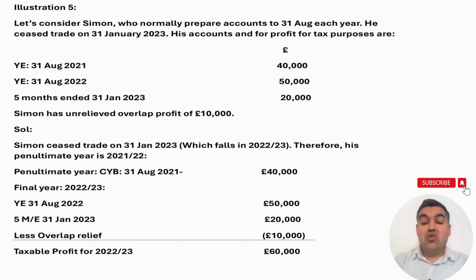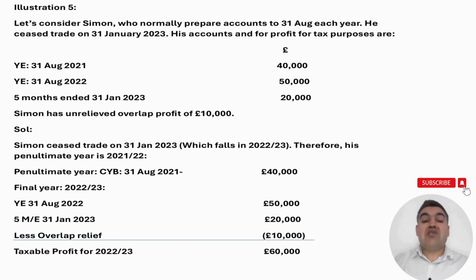Now, based on the data, there are 2 accounting periods that end in the same tax year. The accounting period ending on 31st of August 2022 ends in 2022-23, and the cessation date of 31st January 2023 also falls in the tax year 2022-23. So do not be confused and do not panic. It is just the same rule. Find out the penultimate tax year and then the final year, and then from the final year profit you deduct the overlap profit.